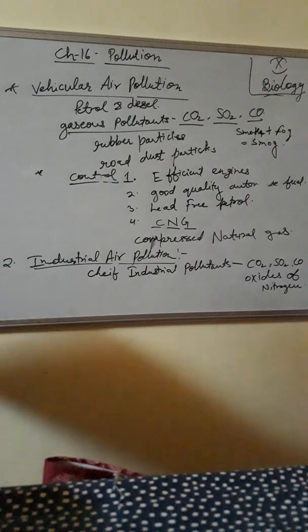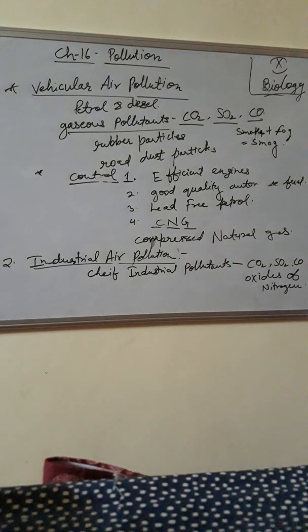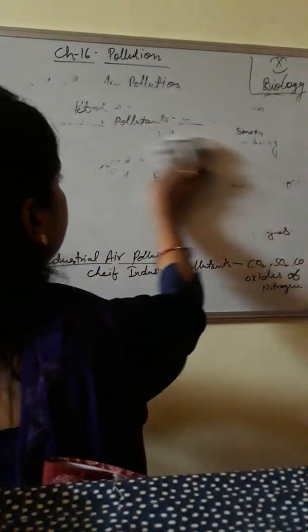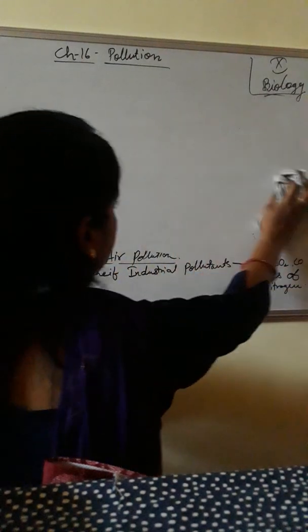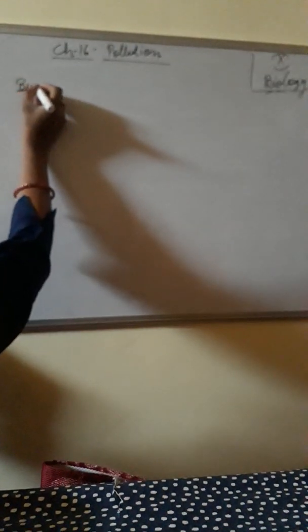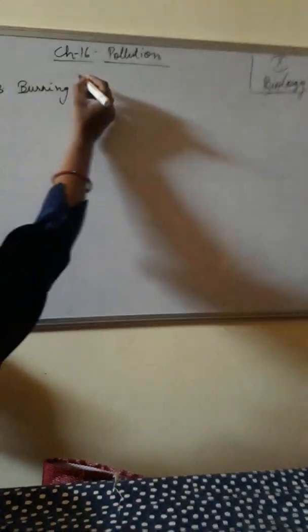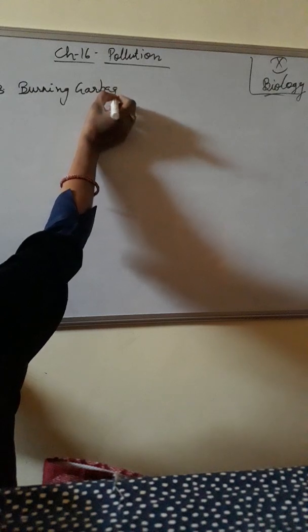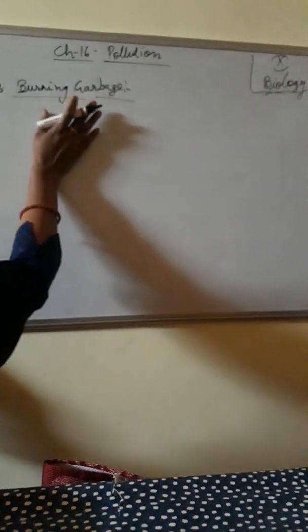Now, third one, burning garbage. Garbage mainly consists of items such as peelings of vegetables and fruit, shells taken out from dry fruits, washing of pulses, rice, etc., and also the leftovers in the food dishes.